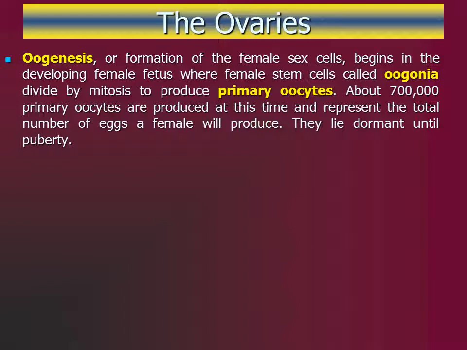In a developing female fetus, the female stem cells called oogonia divide by mitosis to produce primary oocytes. They become surrounded by follicular cells in the ovary and are now part of the primary follicles. Around 700,000 are produced at this time and represent the total number of eggs that a female could produce during her reproductive years. They now await further development until puberty.